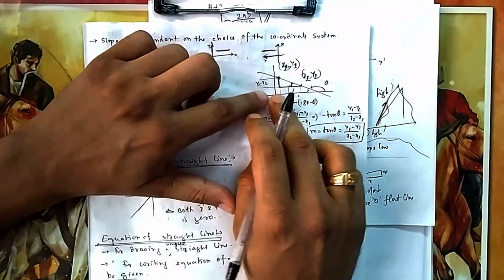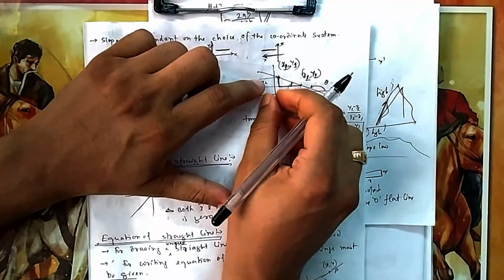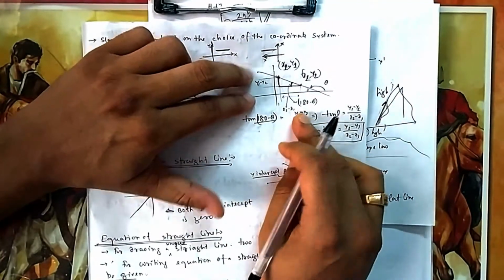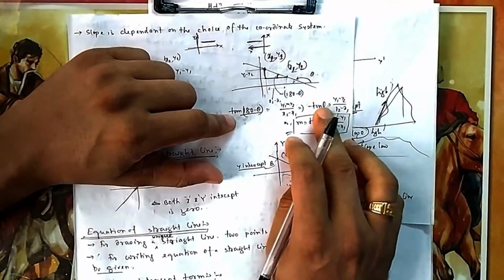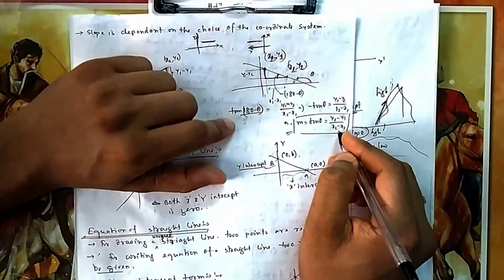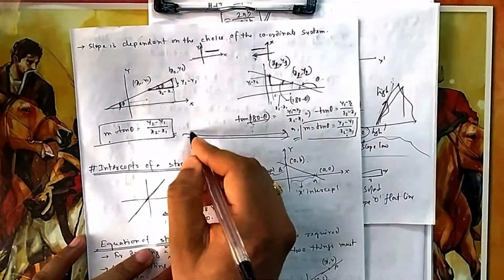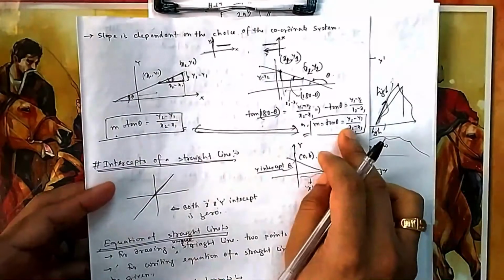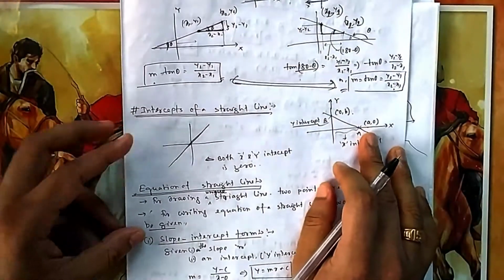The base is x2 minus x1. The base is the same, but now y1 is greater than y2. So tan 180 minus theta is minus tan theta. If you take the minus, then it is again y2 minus y1 by x2 minus x1. So both are the same formula. For slope, whether it is a rising line or a falling line, the formula remains the same: y2 minus y1 by x2 minus x1.